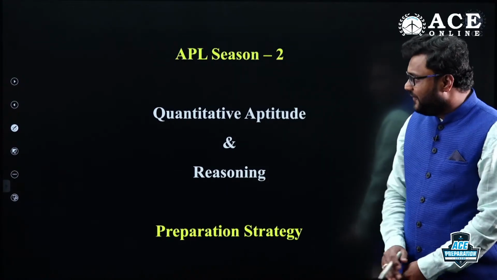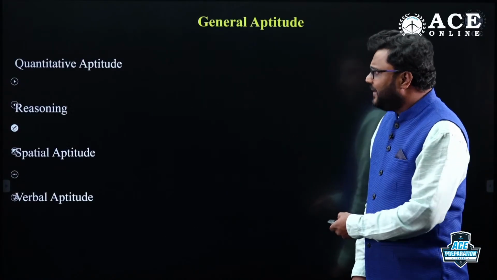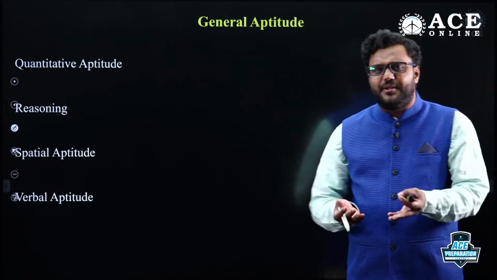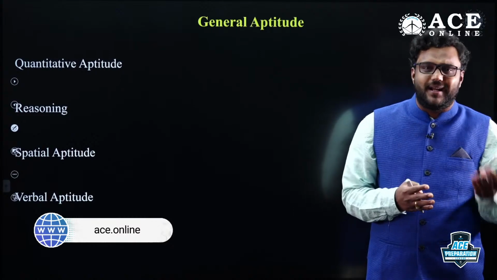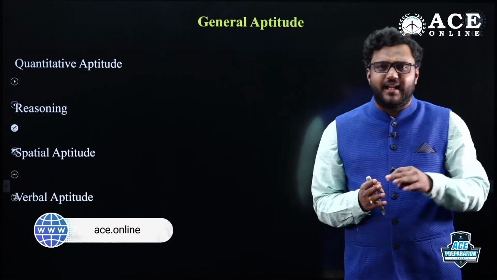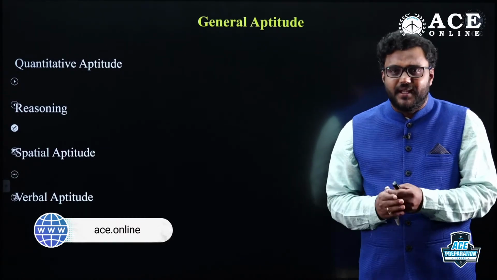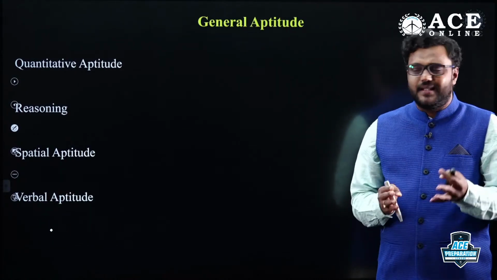Okay. So my dear friends, in GATE point of view, we call it general aptitude, and different competitive exams have different names. Some will call it quant and reasoning, some will call it numerical ability, analytical ability. But my dear friends, the outline syllabus is altogether the same.